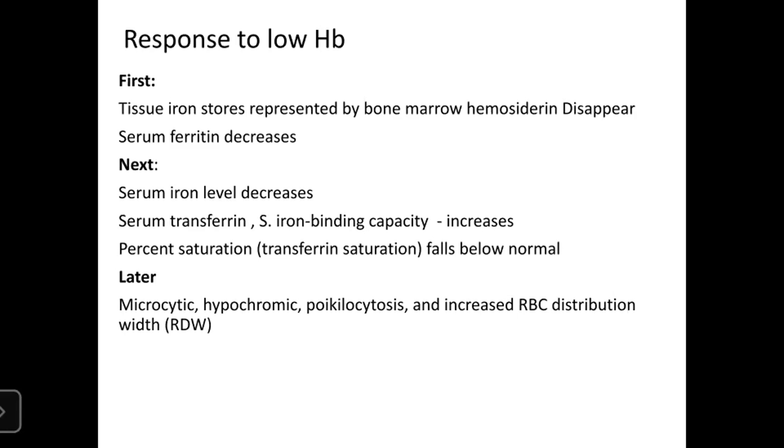So the response to low hemoglobin is first the hemosiderin level and the ferritin level, the storage form, are decreased. The iron level is decreased, and the total iron binding capacity is increased. The transferrin saturation is decreased, and later microcytic hypochromic anemia also.